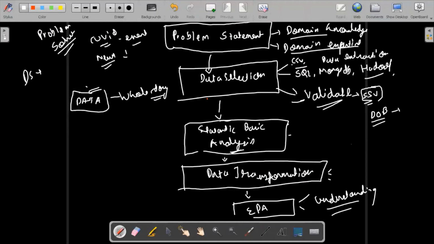I'm going to find out if there is some kind of relation between these two columns by doing a scatter plot and n numbers of plots. If you understand the data more accurately, I would say deeply, then only will you be able to do modeling and all those parts. So it's an important part.